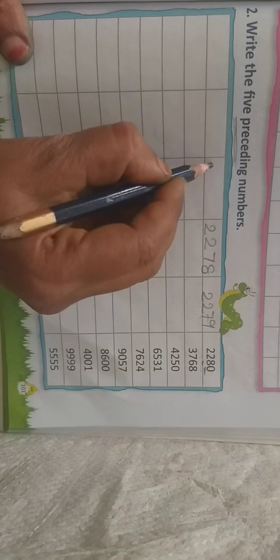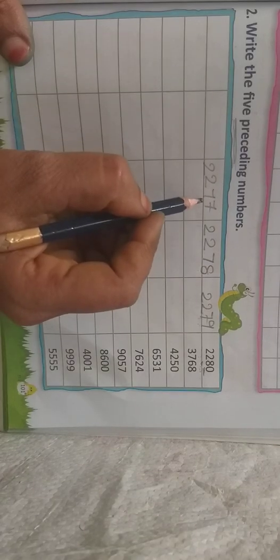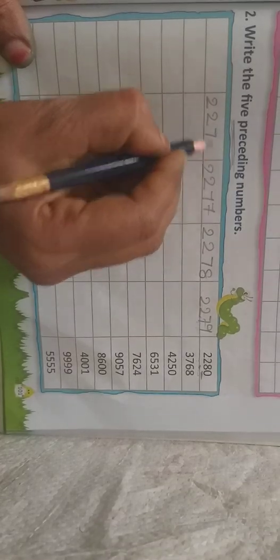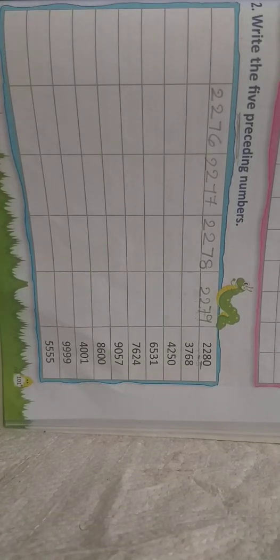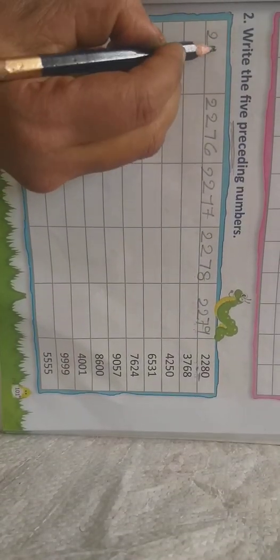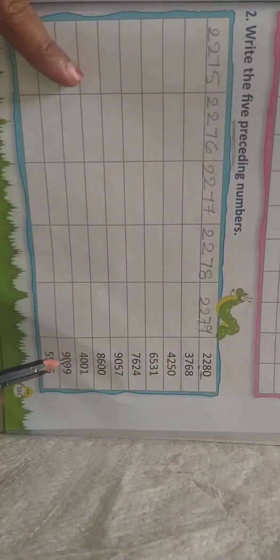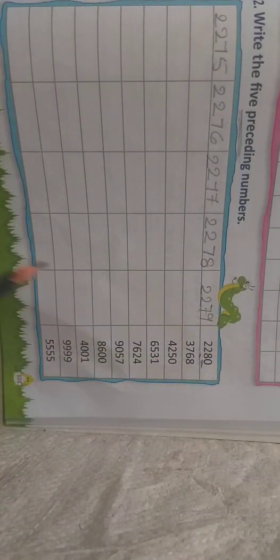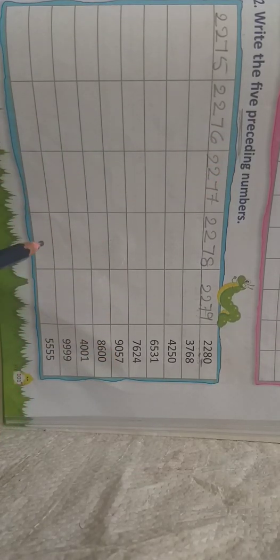Next, try to say the answer, children. 2278, before which number will come? 2277. Next, 2277, before which number will come? 2276. 2276, before which number will come? Yes, 2275. You have to write like this. Okay. See here, so many examples are given. This one also, you have to enter these numbers in your notes and try to write the answers. Here preceding numbers are there. Write only preceding numbers. Don't write after numbers. Okay, children.